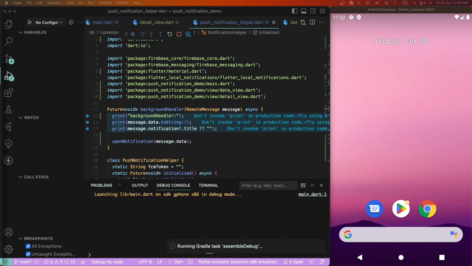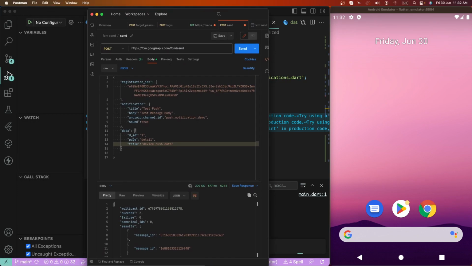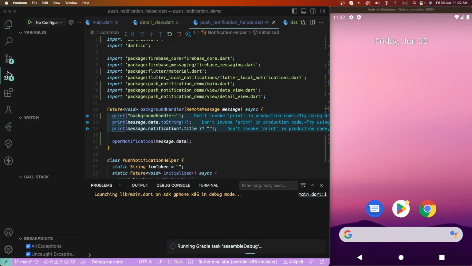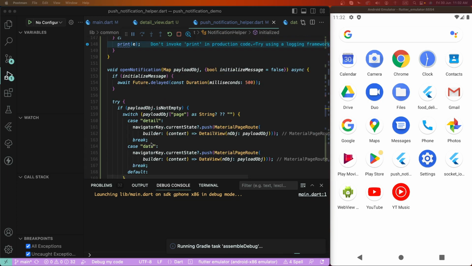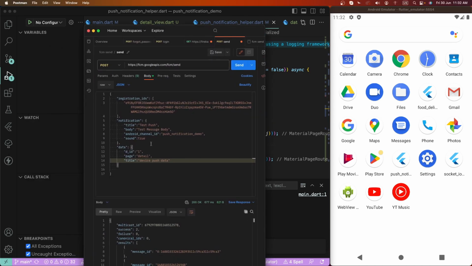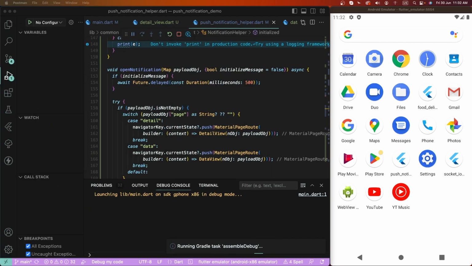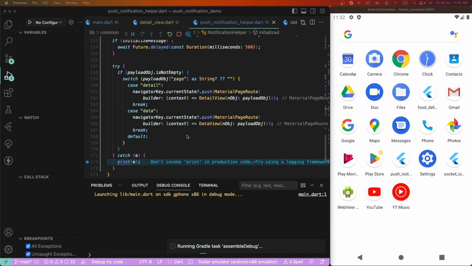And now we need to prepare the JSONs here, and in this place we need to set this configuration. Open this data page to verify which screen opens. You need to pass the details here. Otherwise, set data to open the data screen. If you set detail, then it opens the detail screen, and otherwise, if you do not pass this value, no operation is performed on open, because it needs to know the operation in the defaults. That's why it's not working here.